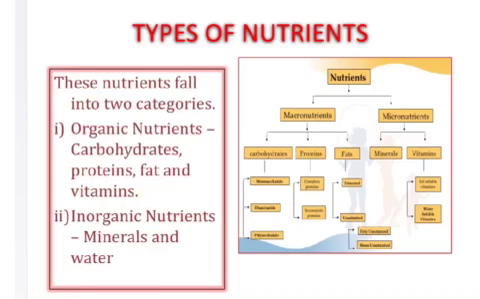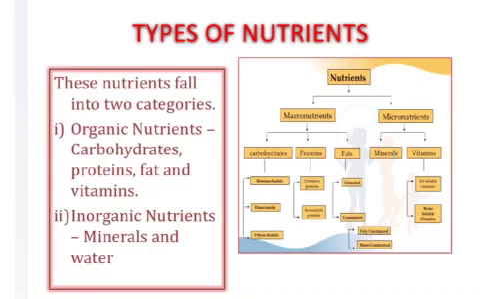Yes, let's discuss the types of nutrients here. As I said now about carbohydrates and proteins and their metabolism, these nutrients fall into two categories in general: organic nutrients and inorganic nutrients. Carbohydrates, proteins, fat and vitamins, we say organic nutrients. Inorganic nutrients are minerals and water. As you can see in the box here, the organic nutrients we further classify as macronutrients and micronutrients. Macronutrients are carbohydrates, proteins, fats.